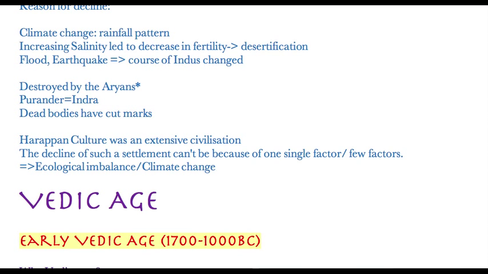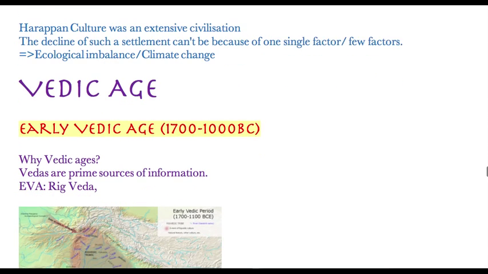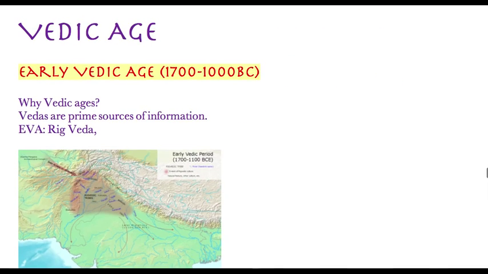Previously, in the last video, we discussed the decline of the Harappan civilization, and after the Harappan civilization we will discuss here the Vedic age. We are going to discuss the early Vedic age today, and tomorrow we will discuss the later Vedic age. The early Vedic age is also called the Rig Vedic period, from 1000 to 700 BC. Why is it called the Vedic age? Because the Vedas are the prime source of information.